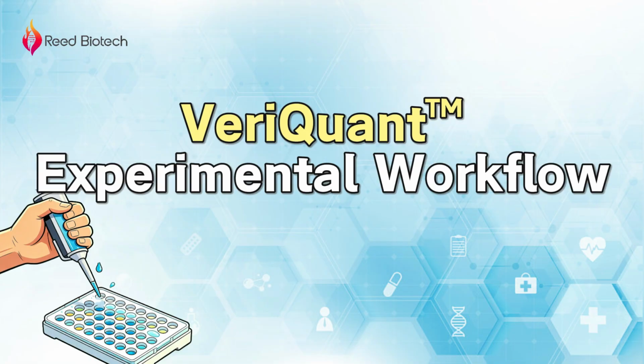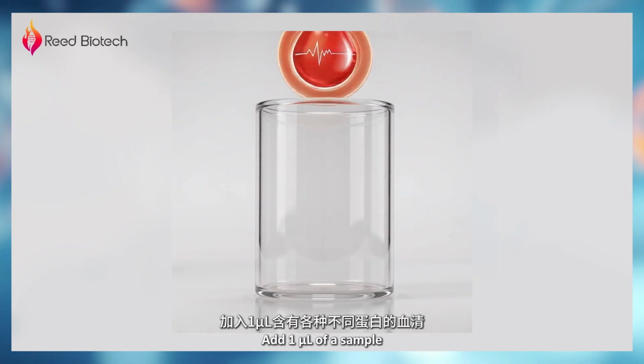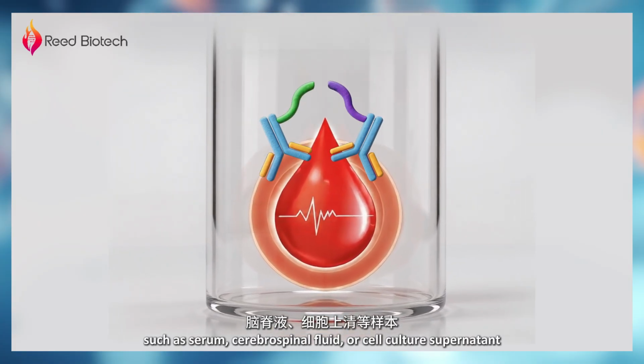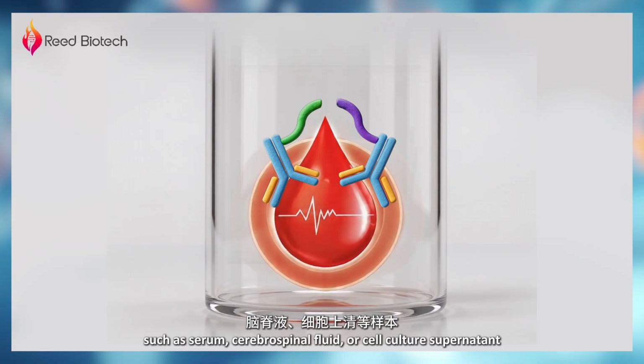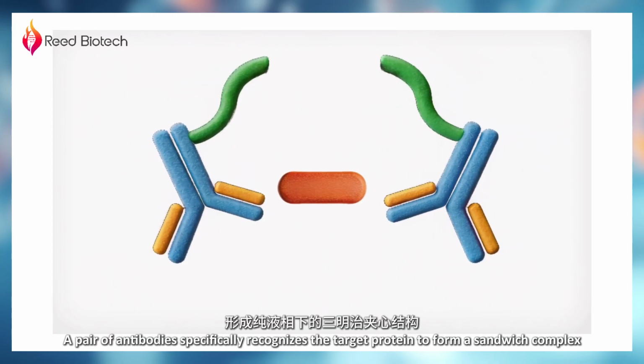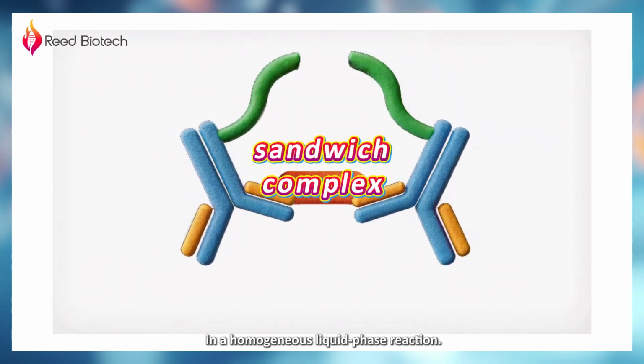VeriQuant experimental workflow. 1. Specific antigen antibody recognition. Add 1 µL of a sample, such as serum, cerebrospinal fluid, or cell culture supernatant, containing the target proteins. A pair of antibodies specifically recognizes the target protein to form a sandwich complex in a homogeneous liquid phase reaction.